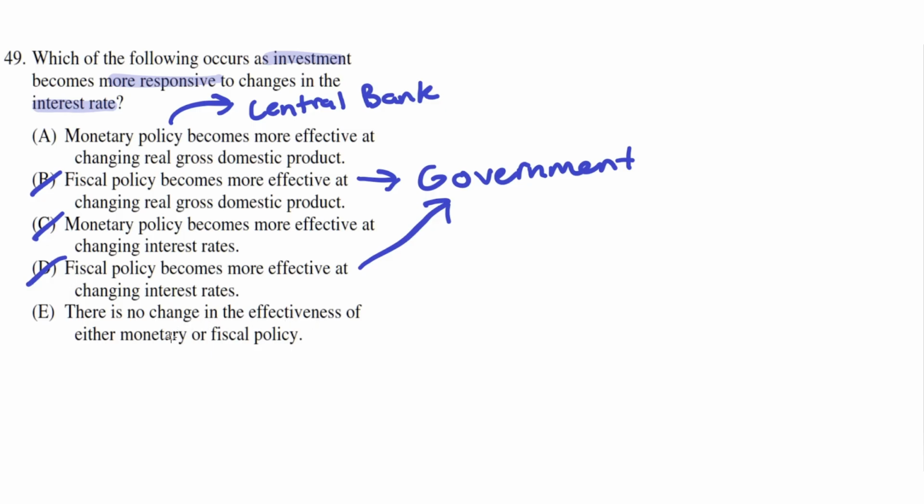E. There is no change in the effectiveness of either monetary or fiscal policy. This is incorrect because monetary policy does become more effective at changing investments, which means that it also becomes more effective at changing real gross domestic product. So there is a change, and therefore E is incorrect. And with that, the correct answer is A.